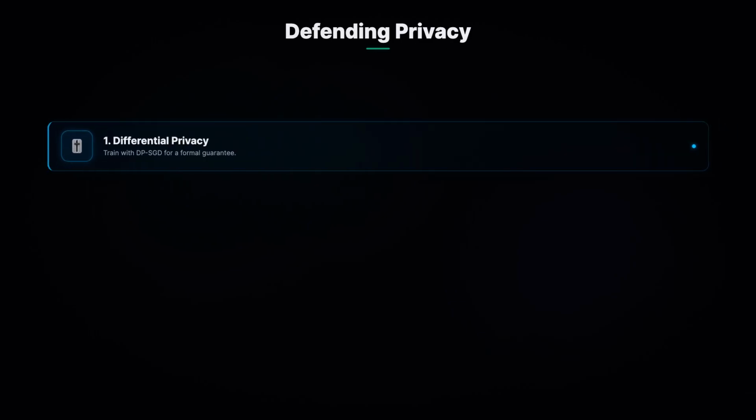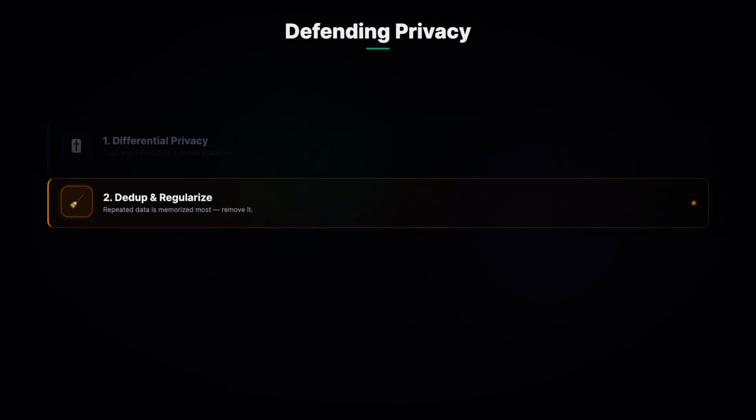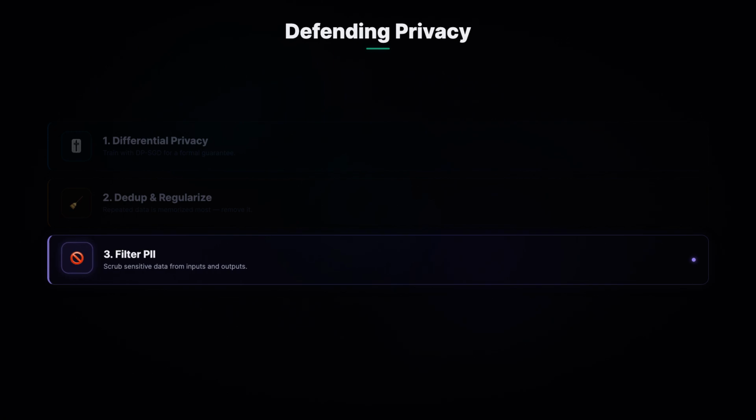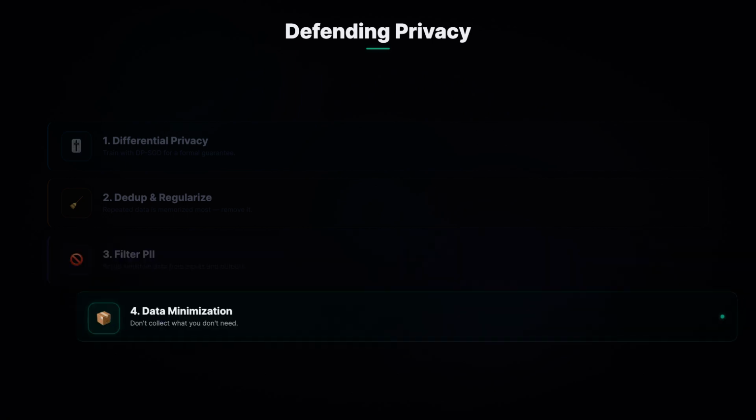Beyond differential privacy, a few practical habits go a long way. Regularize and avoid overfitting. Deduplicate your training data, since repeated records get memorized most. Filter PII before training and filter outputs after. And minimize what you collect in the first place. You can't leak data you never had.